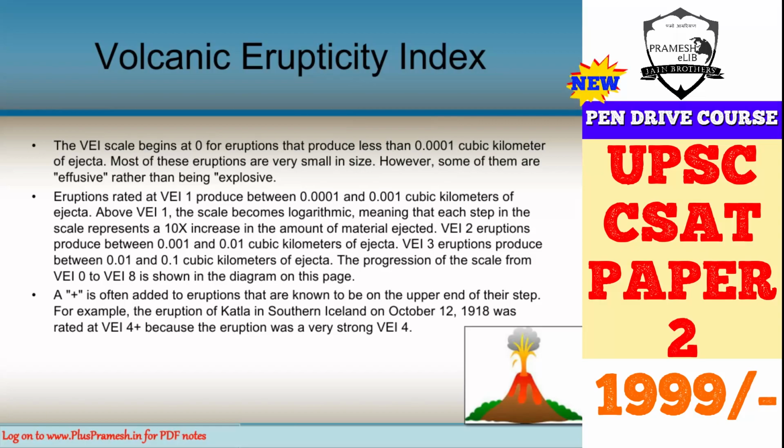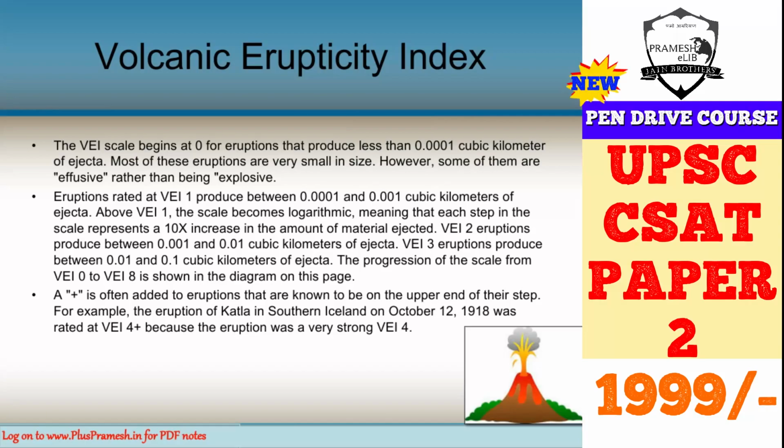Because of a sudden flow of water coming from the mountains or from the lakes, the surrounding regions can become flooded. Because of the heat, the glaciers can melt, and it can lead to flooding. Alaska is known for such maar lakes. It has a lot of maar lakes in it. So this was all about the volcanic eruptions, and let's look at the volcanic erupticity index.